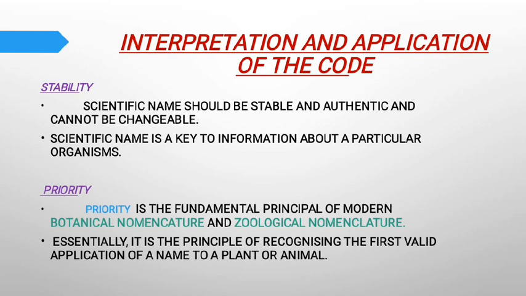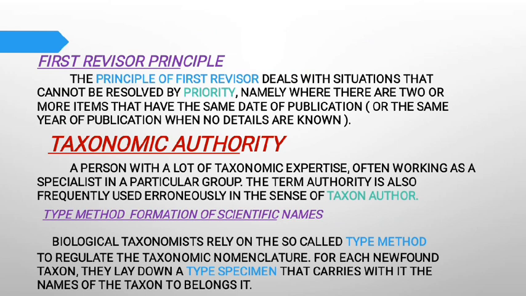Priority. Priority is a fundamental principle of modern botanical nomenclature and zoological nomenclature. Essentially, it is the principle of recognizing the first valid application of a name to a plant or animal. Next point is the first revisor principle. The principle of first revisor deals with situations that cannot be resolved by priority, namely where there are two or more items that have the same date of publication when no details are known.